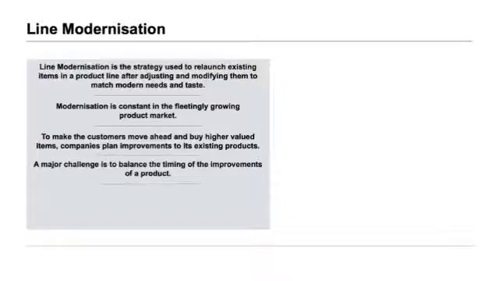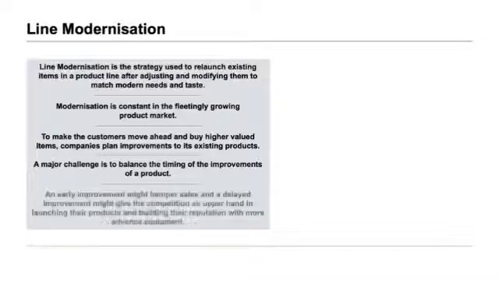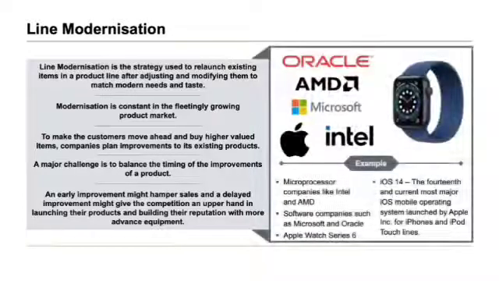A major challenge is to balance the timing of the improvements of a product. An early improvement might hamper sales, and a delayed improvement might give the competition the upper hand in launching their products and building their reputation with more advanced equipment. Examples in this case would be the microprocessor companies like Intel and AMD, software companies such as Microsoft and Oracle coming with their updates, the Apple Watch Series 6, and the iOS 14. The 14th and the current major iOS mobile operating system launched by Apple Inc. for iPhones and iPod touch lines.